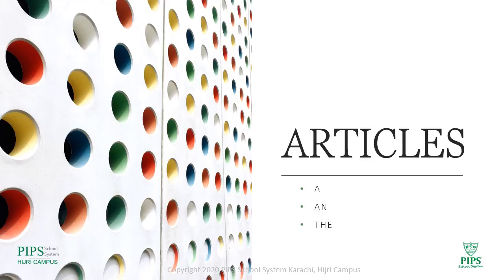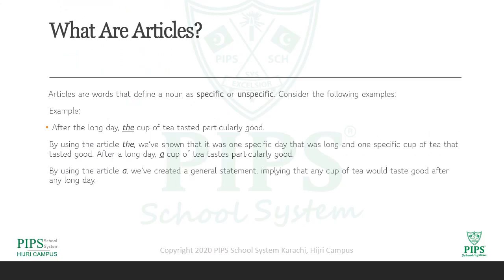Class, let's start our today's work with the articles. Do you know what articles are? Articles are the words that define a noun as specific or unspecific, which means they are defining the noun, whether the noun is special or not, whether the noun is specific or unspecific. Now consider the following examples.